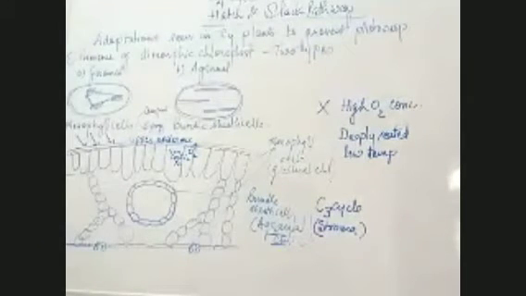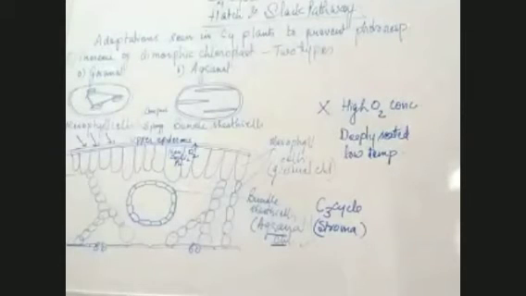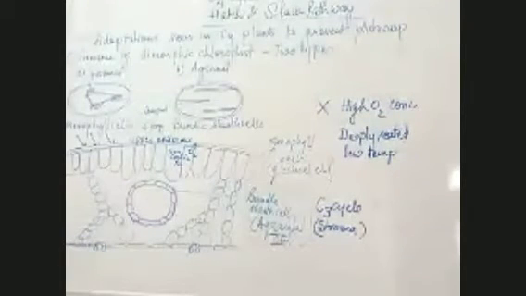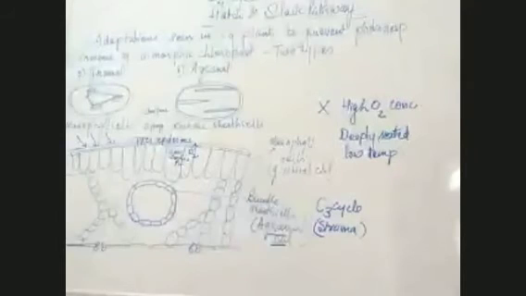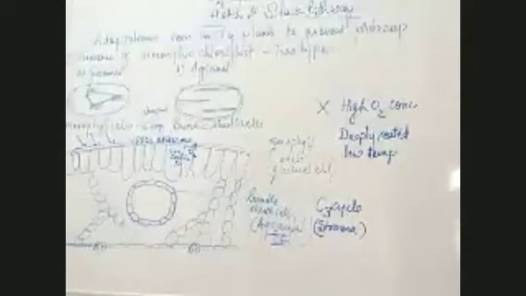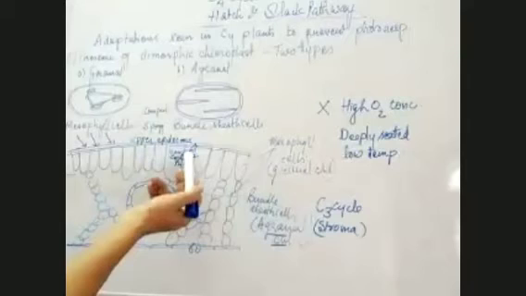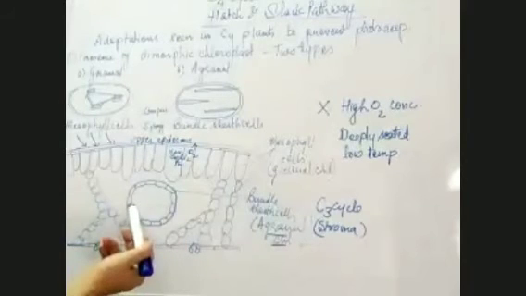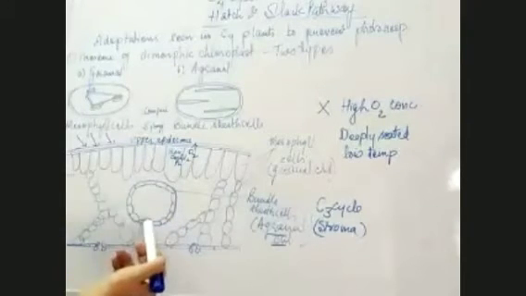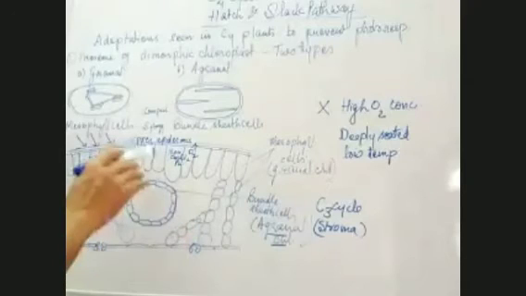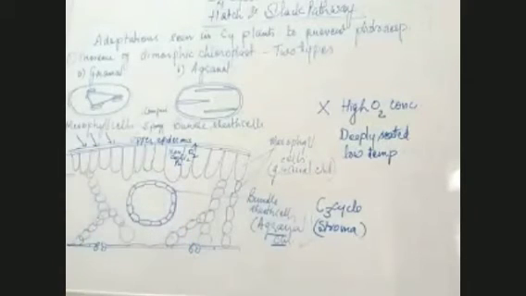Why will photorespiration not take place? Because for photorespiration, high oxygen concentration and high temperature are required, and both conditions are not there now. The oxygen is formed near the upper epidermis, so here it will not reach, so oxygen concentration will be low. And it is deep seated, so again the temperature will be low. When temperature is low and oxygen concentration is low, photorespiration will not take place.